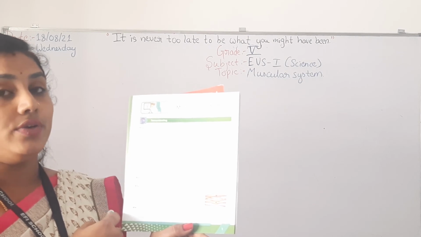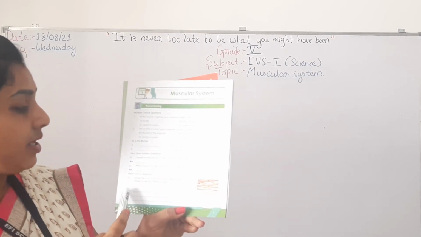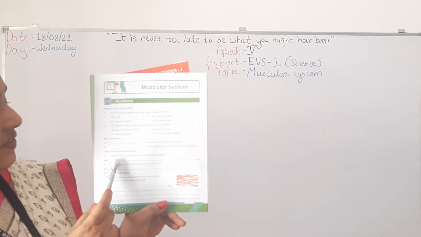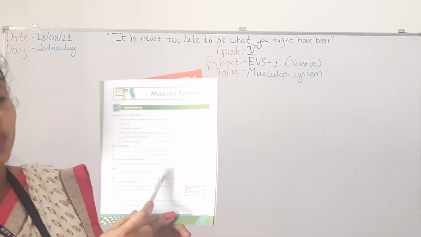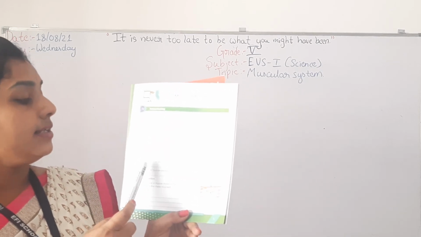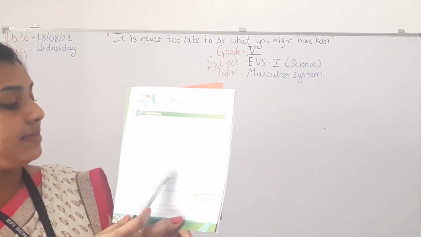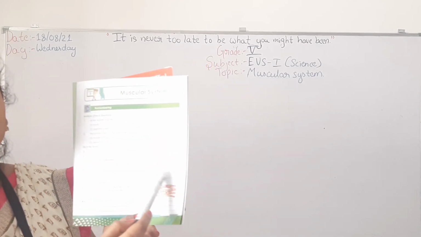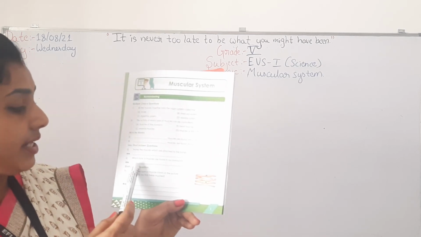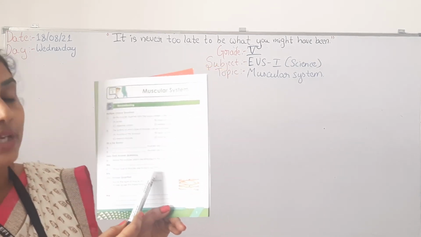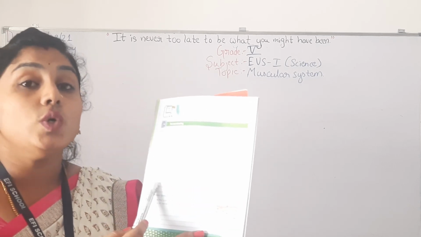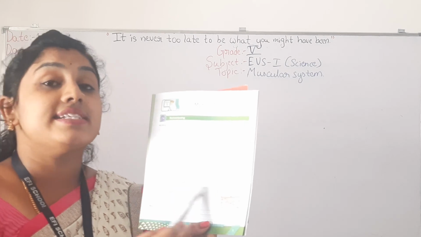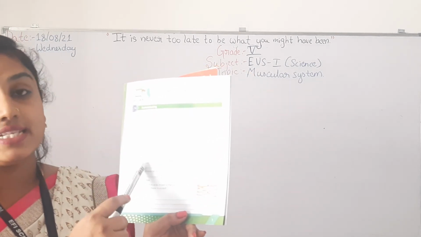Today, I have taught you what are the things you have to write down. Next, very short answers. So in that, the 5th question is name the muscles which are attached to the bones. Which is the muscle? The skeletal muscles have been attached to the bones. You have to write down with the sentence. Okay. The next, which type of muscles are found in our stomach? Smooth muscles are found in our stomach. You have to write down in a sentence because this is a very short answer question.